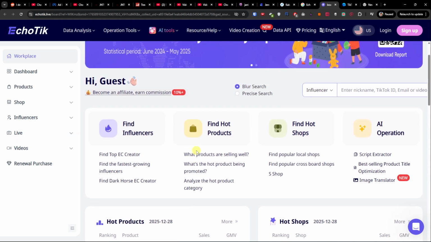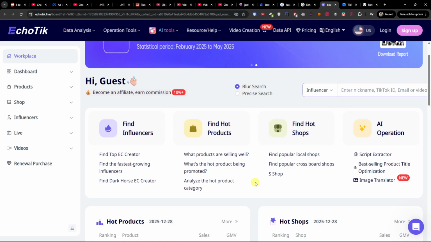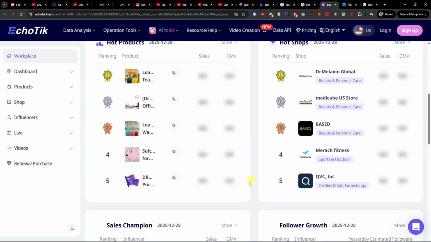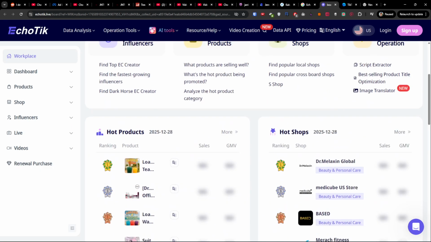Now the cons are that full features require a paid subscription. You have limited multi-platform support. Some advanced features are locked. But again, this is the first one that you can check out for yourself. And you also have a shop library with bestsellers.